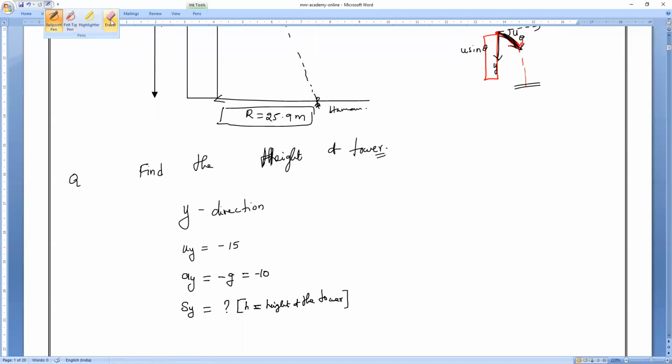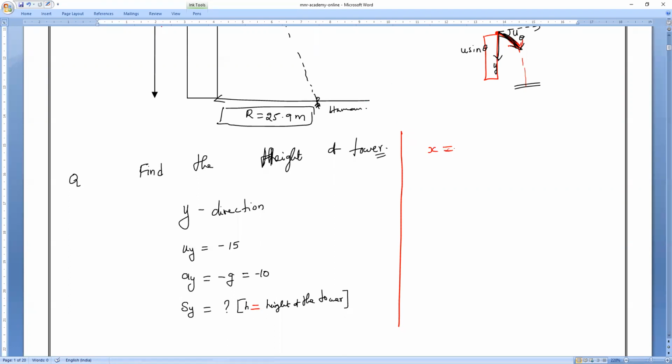Can you tell me what is the other thing we need to know to find the height? Time. But is the time given? No. But sir, we can find the time by using the x direction, because the time in x direction and y direction remains the same. Am I correct? Yes, sir. So let us see the x direction.